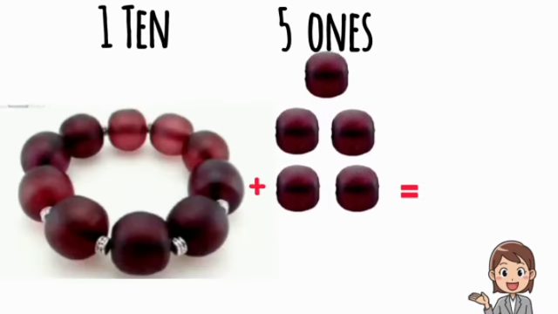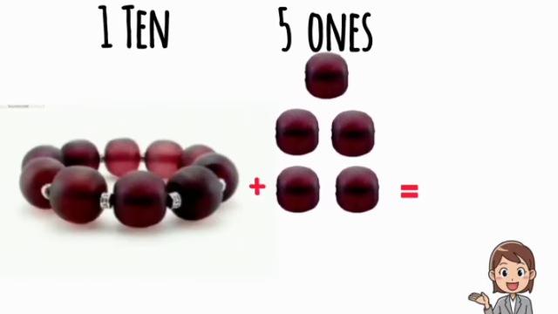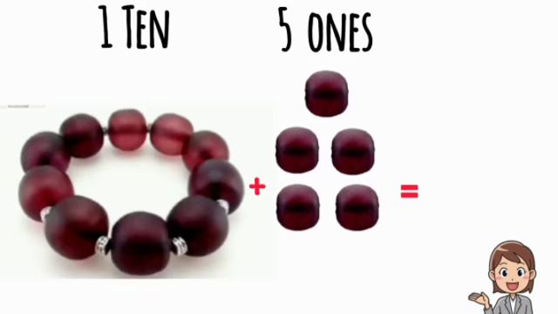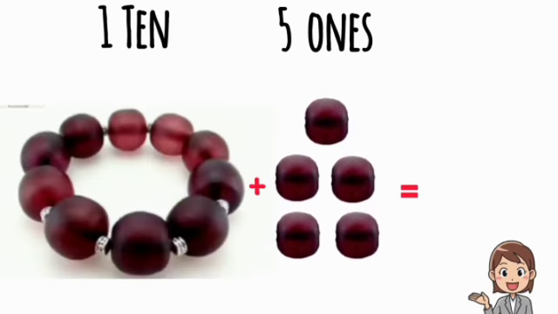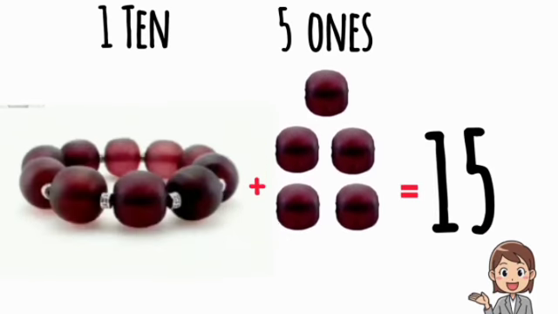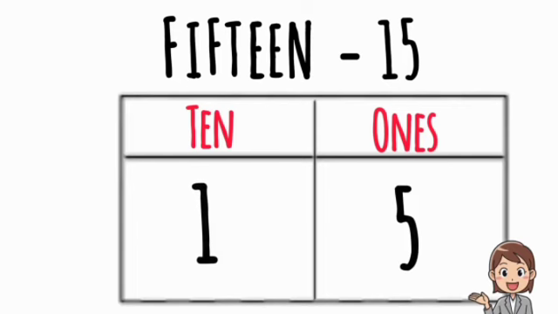Students, look at this picture. It has one bracelet and 5 beads. One bracelet means 10 and 5 beads means 5 ones. So 10 and 5 ones make 15. F-I-F-T-E-E-N, 15. Put this 15 in this tabular column. So 15 contains 10 and 5 ones.